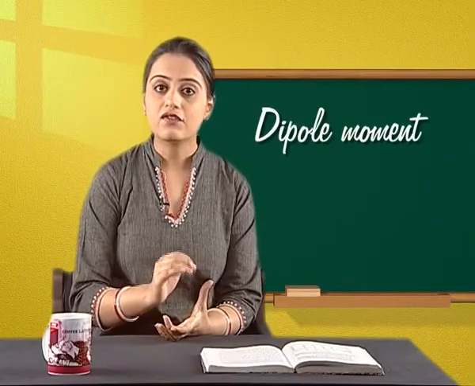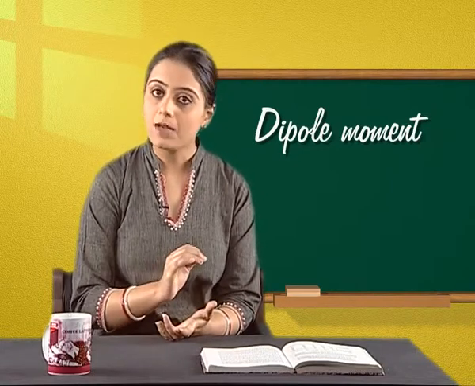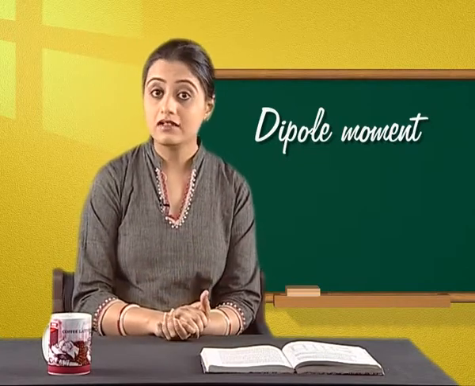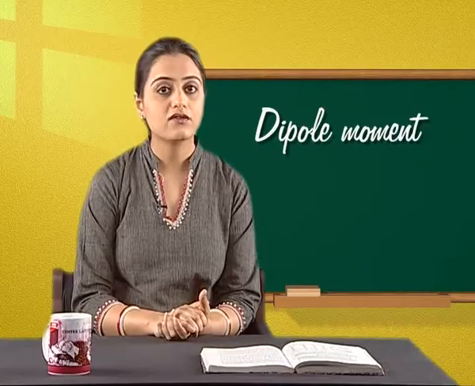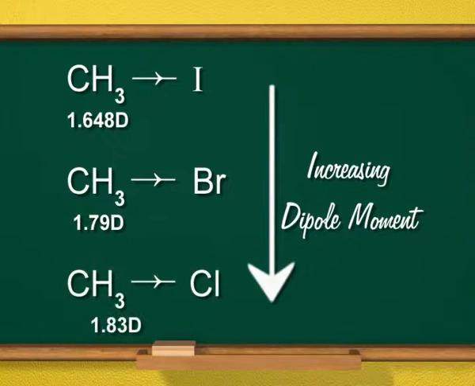Since the inductive effect leads to a dipolar character in the molecule, it develops some dipole moment in the molecule, which increases with the increase in the inductive effect. Let us have a look at a few examples on the screen. The dipole moment of methyl chloride is 1.83, which is more than that of methyl bromide, which is 1.79, which again is more than methyl iodide, which is 1.648 D.